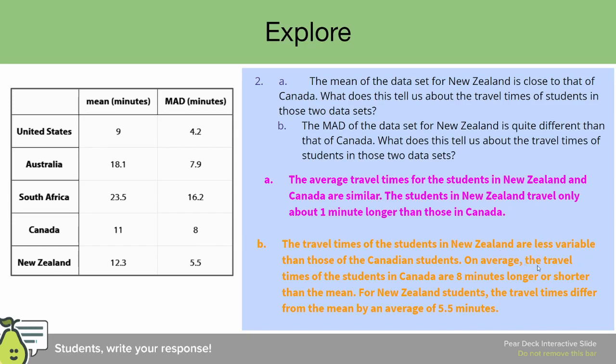In addition, on average, the travel times of students in Canada are 8 minutes longer or shorter than the mean. For New Zealand students, the travel times differ from the mean by an average of 5.5 minutes. Again, there are many responses here. These are just some that coincide with the information in the table provided to us. All right, with that said, let's move forward.